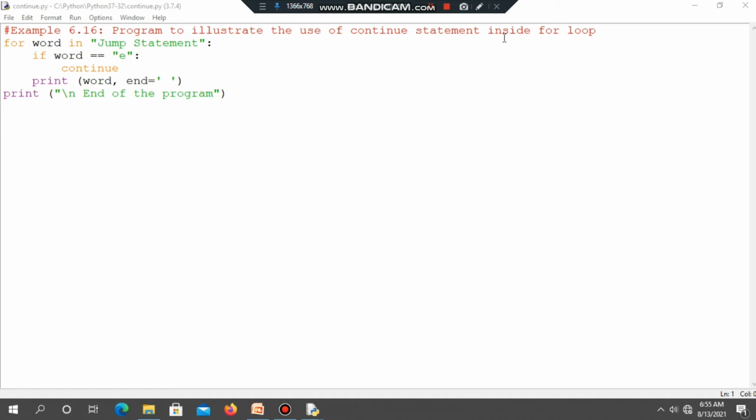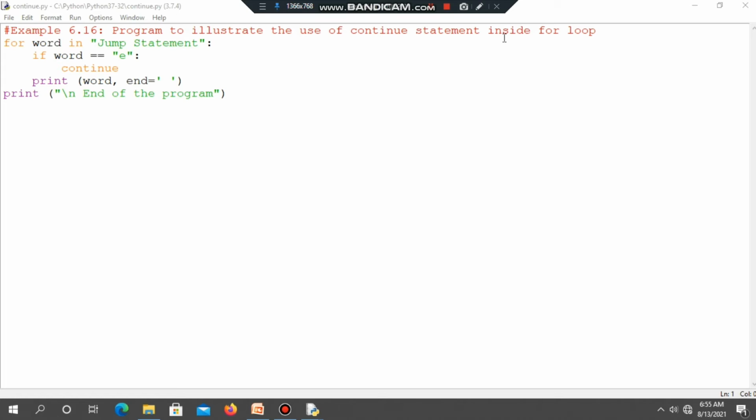We already know the end parameter is used to leave a space between the strings displayed on the screen. Here end equal to single quotes with one space is given. If we want to go to the next line, we use backslash n, or if you want a tab space, we can use backslash t. Here you just leave one space between the letters, so we give end equal to single quotes with a space.